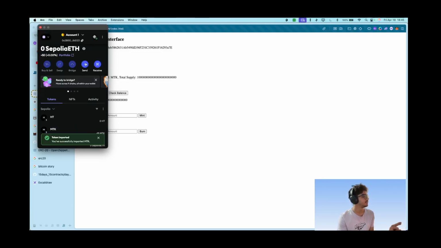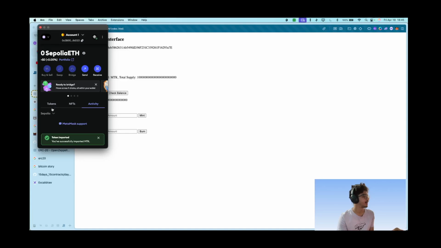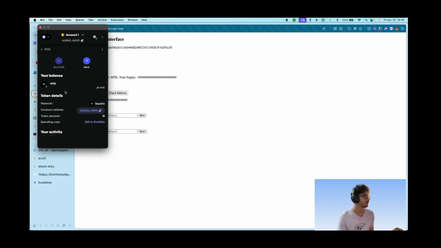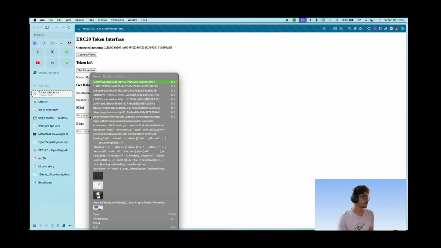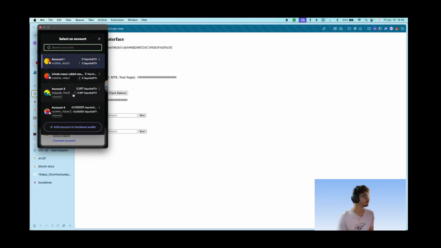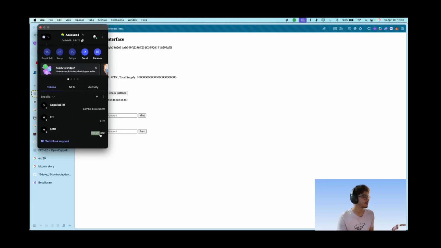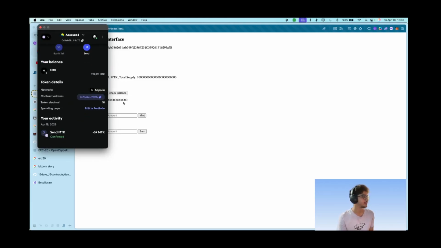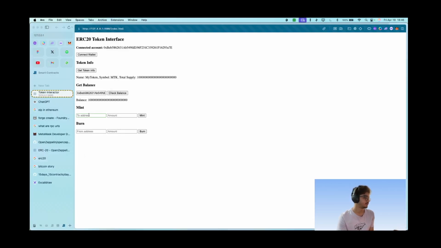Now we can send these back again, and whenever we go to activity, we'll be able to see it. Metamask takes a while to update this, but here we see MTK tokens which are deployed, and we have this here. Now let's mint some tokens to an address. Oh yeah, one more thing. From this address, the MTK value has reduced. Can you see that? Now let's mint some to the address.